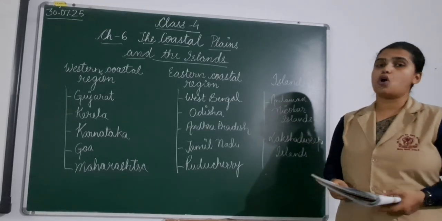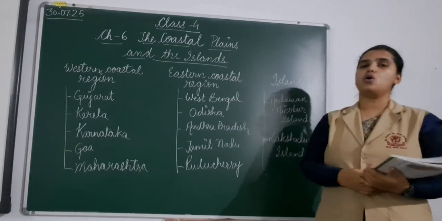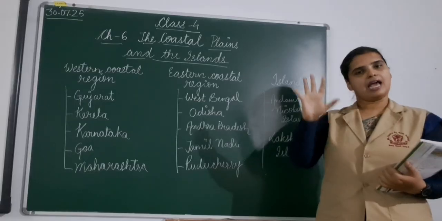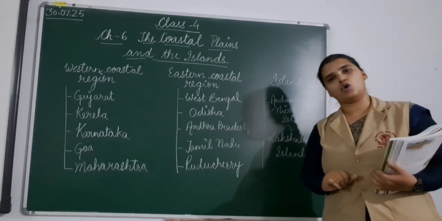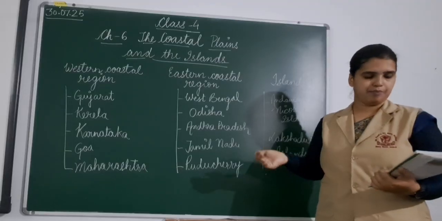The northern part is called the Great Andaman, while the southern part is called the Nicobar group. So the group of islands, the northern cluster is called the Andaman and the southern one is called the Nicobar, and that is why the name Andaman and Nicobar Islands.